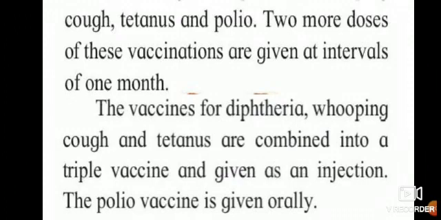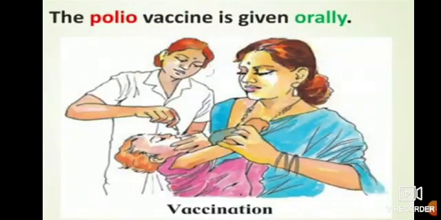Orally means the drops are put in our mouth, and other vaccines are given as an injection. See here, the vaccination is given to the child. The polio vaccine is given orally, with drops given through the mouth.